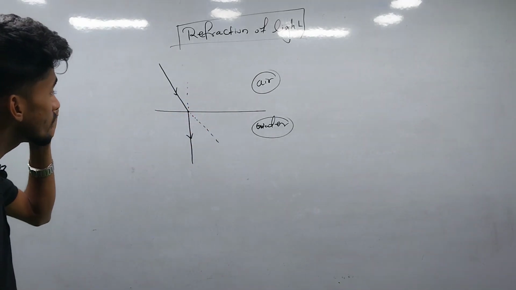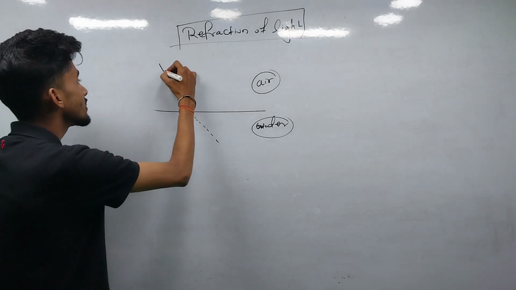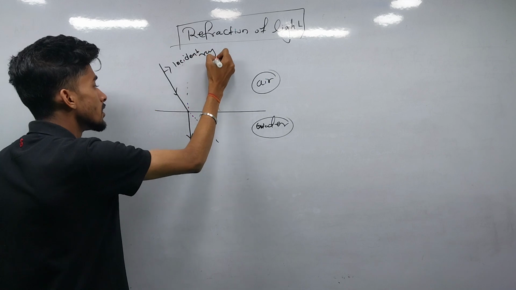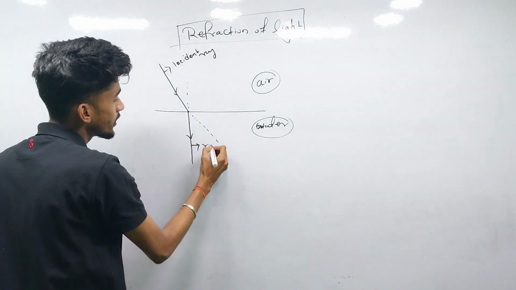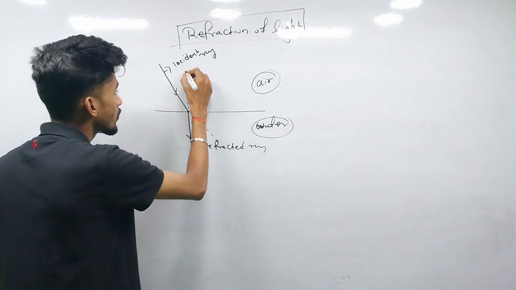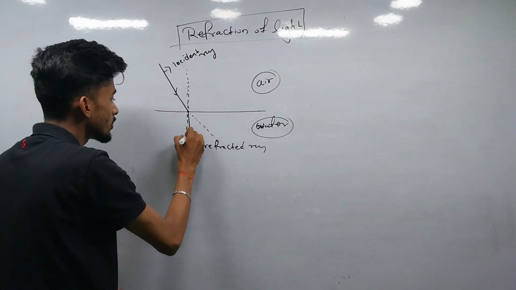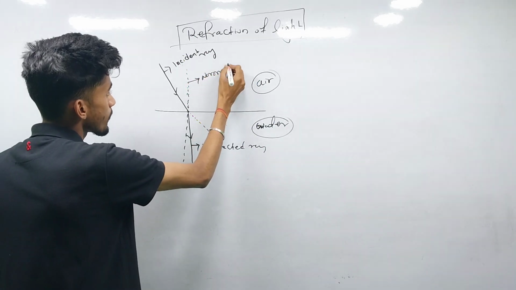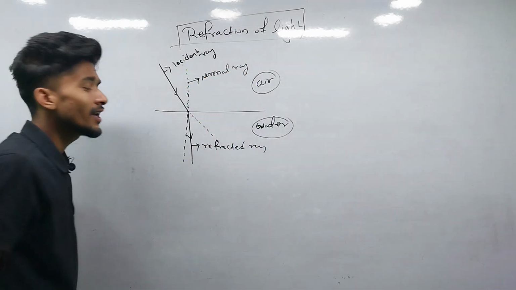So in that case, first we have the incident ray, and this is the refracted ray, and if you draw a line at the point of incidence, that is the normal. This is the normal ray. So there are two cases.